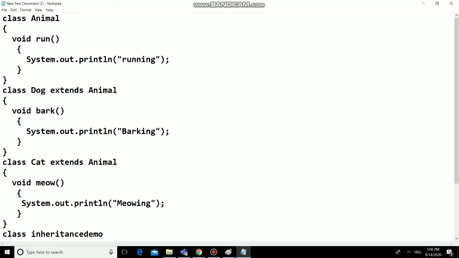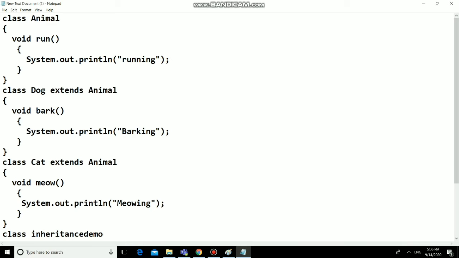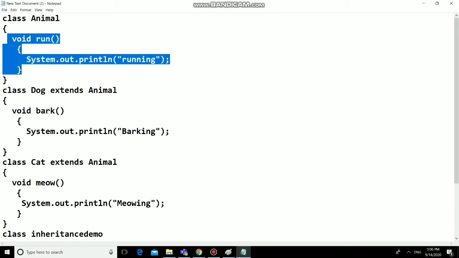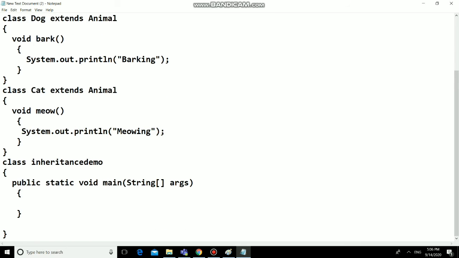Here there is hierarchical inheritance. Animal class is acting as a base class, and dog and cat are acting as child classes for animal. Dog and cat acquire the properties of animal. That means the run method can be called by objects of dog and cat, along with their own methods. Let us see the output.